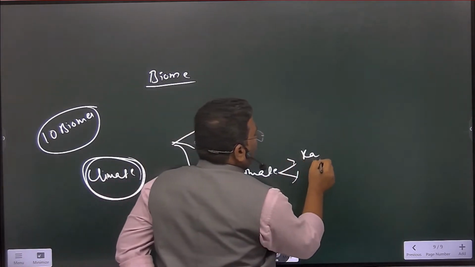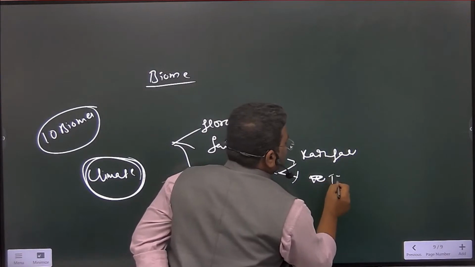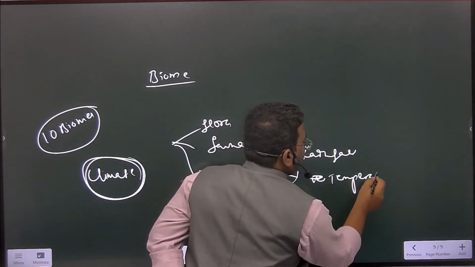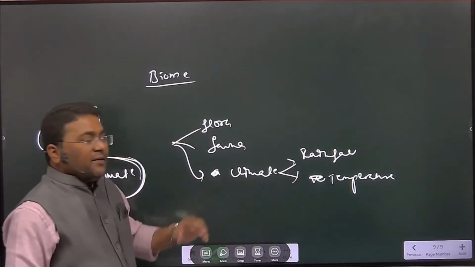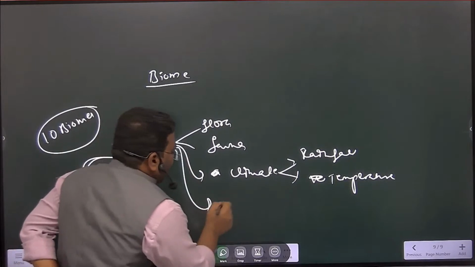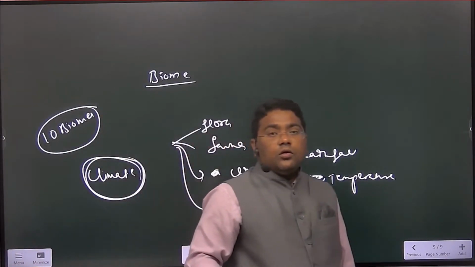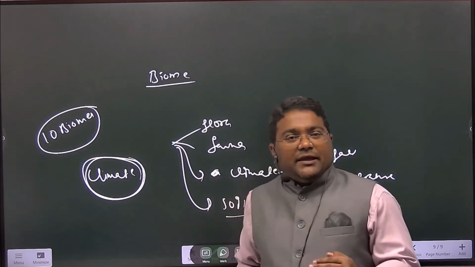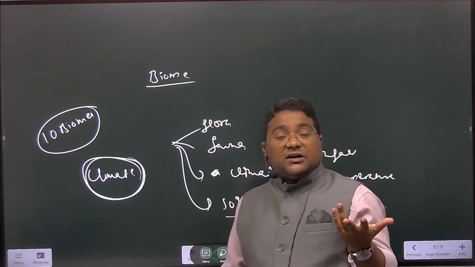One is rainfall and the other is temperature, right? Rainfall and temperature are part of the climate. And you can also write soil. Soil also plays a vital role. The climate changes from the equatorial to polar. Sir, how does climate change, sir?